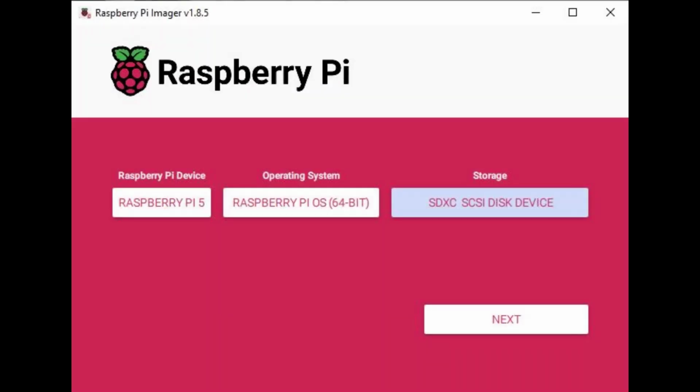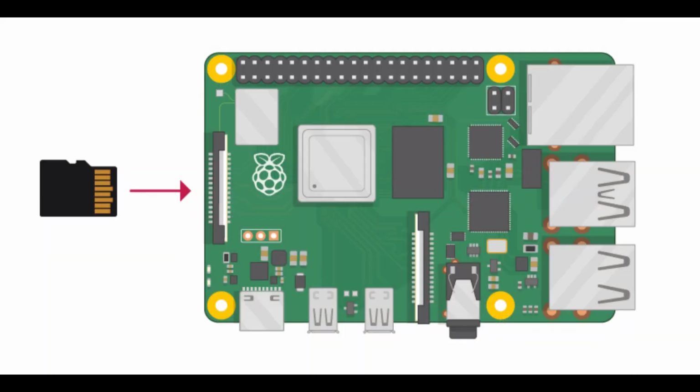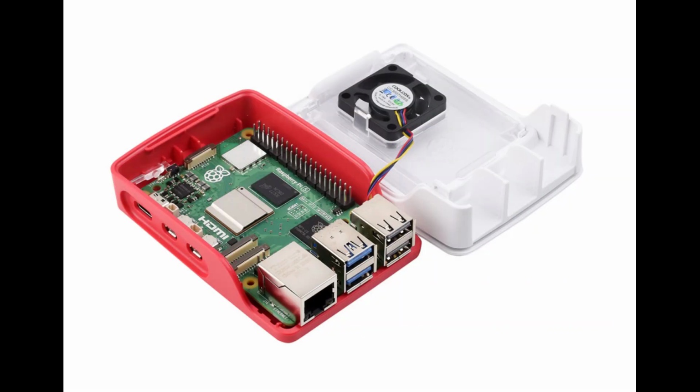In order to set it up, first take the microSD card and flash it with an operating system. I use the recommended one, which is the 64-bit Raspberry Pi 5 operating system, as seen here. You can download this Imager program from the Raspberry Pi website. Then plug that microSD card into the Pi 5 and put the Pi into the case. This is for cooling. This thing actually does get kind of hot, uses a lot of power, so we do need the case with the cooling.